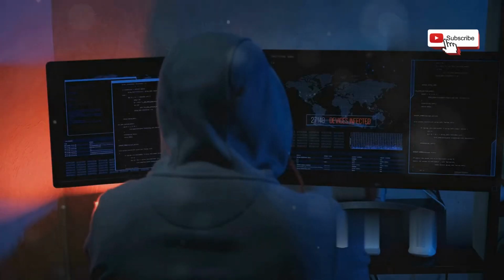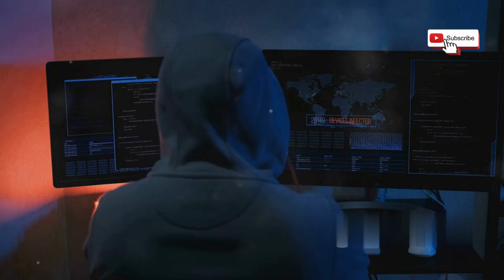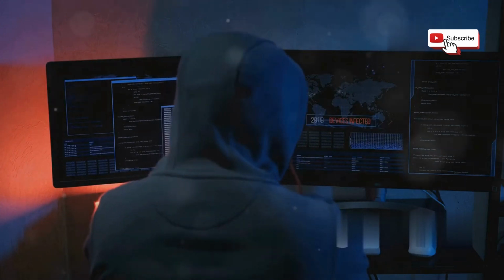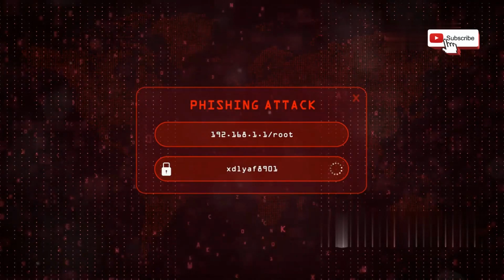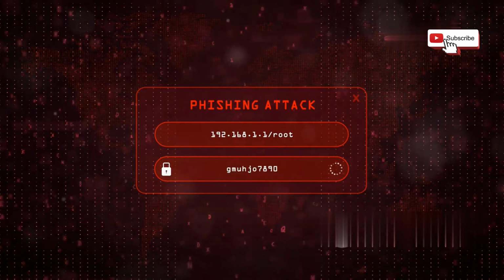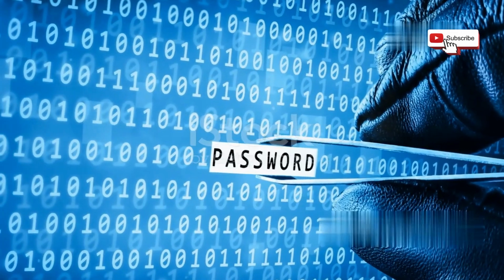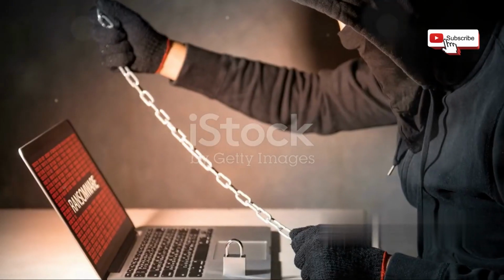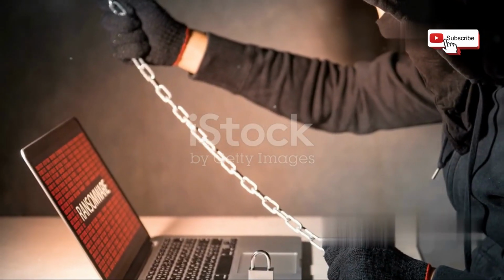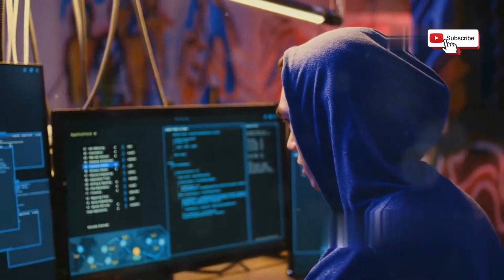This essay delves into the dark side of the web, exploring the methods hackers use to breach website security. We'll uncover the techniques they employ and the vulnerabilities they exploit. We'll also discuss the legal and ethical implications of hacking. Remember, knowledge is power. By understanding the threats, we can better protect ourselves and our digital assets. So let's dive in and explore the world of hacking.